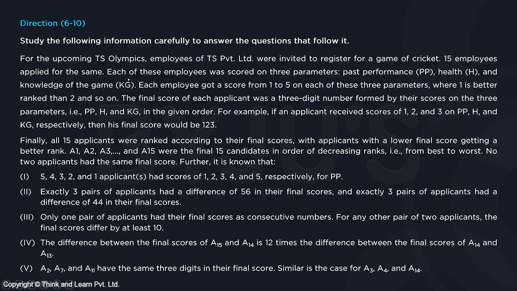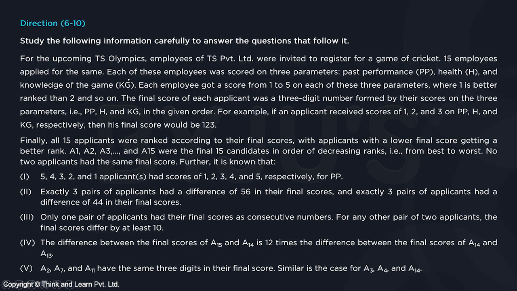Each of these employees was scored on 3 parameters: past performance, PP, health, H, and knowledge of the game, KG. Each employee got a score from 1 to 5 on each of these 3 parameters, where 1 is better ranked than 2, and so on. The final score of each applicant was a 3-digit number formed by their scores on the 3 parameters, PP, H, and KG in the given order. For example, if an applicant received scores of 1, 2, and 3 on PP, H, and KG respectively, then his final score would be 123.